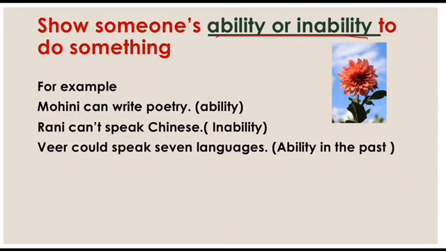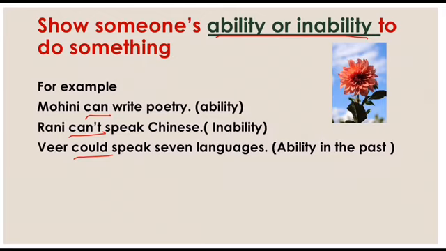The first is someone's ability or inability to do something. If you want to show someone's ability, whether he is able to do some work or not able to do some work, in those situations we use the modals. And which modals we use here? Can, cannot, could. If we are talking about the past, then we will use could. Otherwise we can use can or cannot.